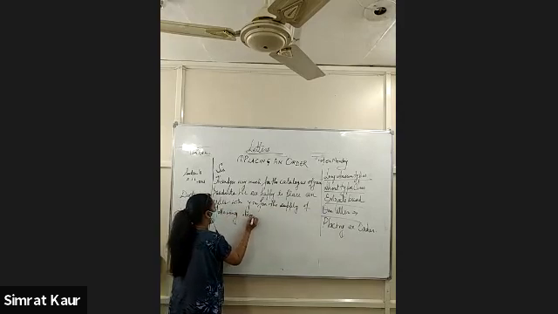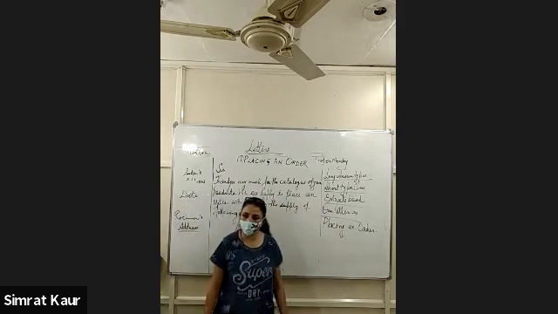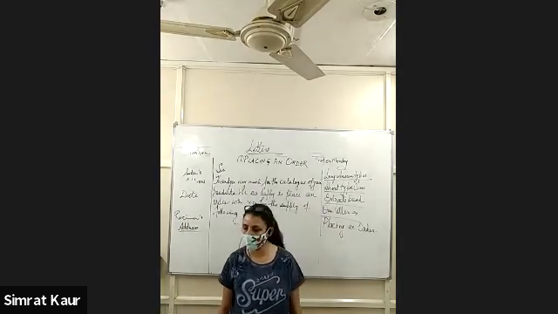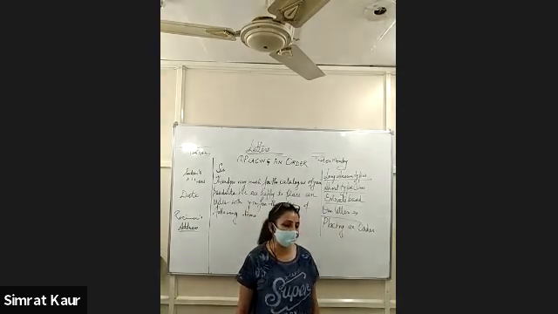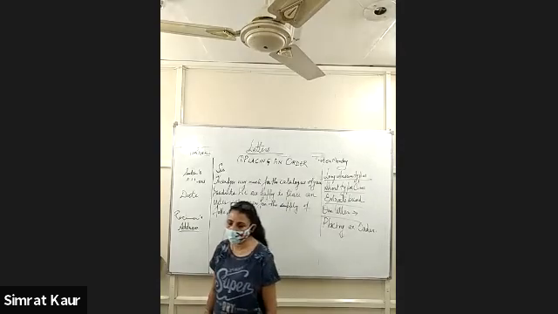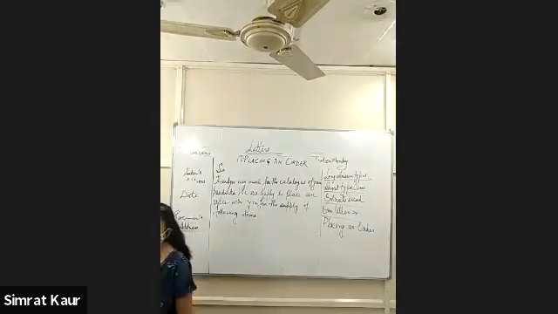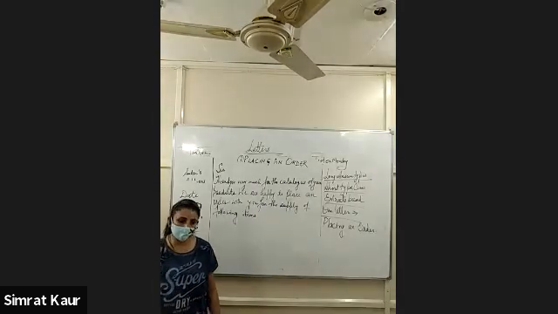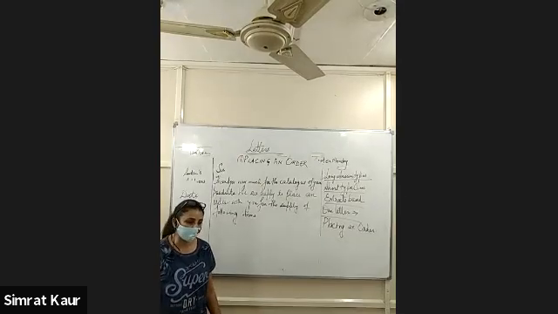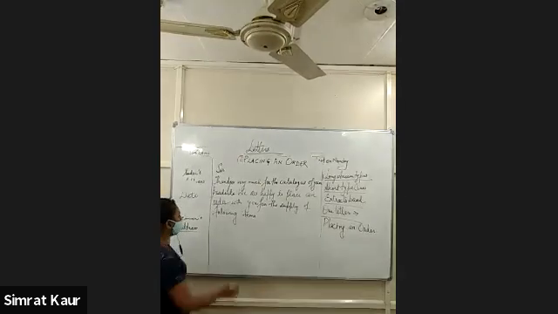Now always remember, when you get any letter to write to place an order, you need to make a table for the items. Directly 1, 2, 3 you will not write, because you need to write the number, the quantity of that particular product. So we will make a table here.